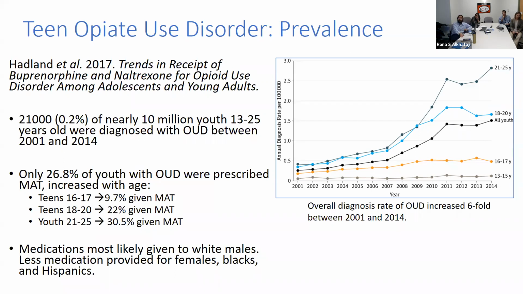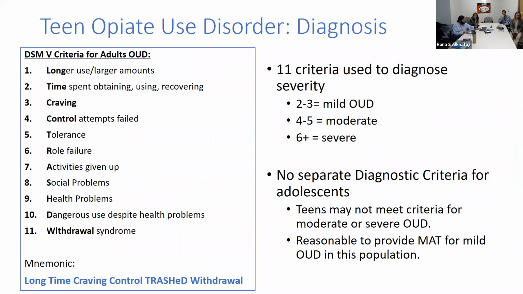Medications are more likely given to white males and less medication is provided for other populations, females, African Americans, as well as Hispanic Latino populations, and certainly AIAN populations, right? So I think there are also disparities in who gets this. Especially for us as a state that is so diverse, it's something for us to think about and be mindful of, right? We've kind of talked about this.